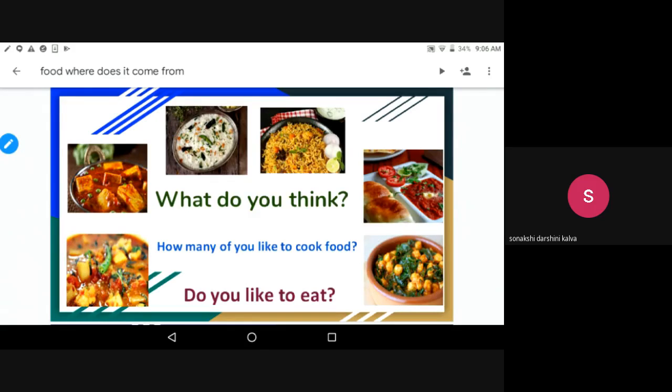So, children, Sanjana, are you observing the pictures? Yes, sir. What do you think in your mind? If you are seeing some pictures, right, and you observe the pictures, what is there in your mind?